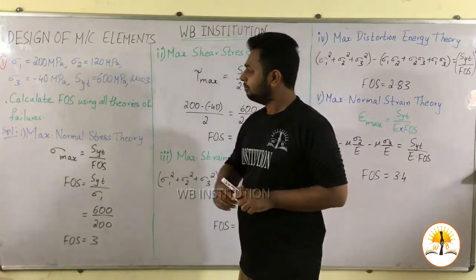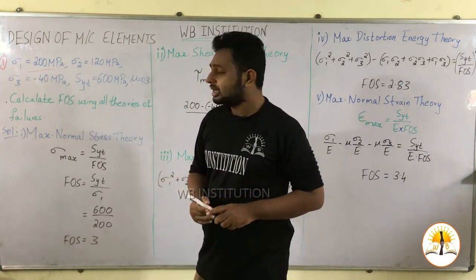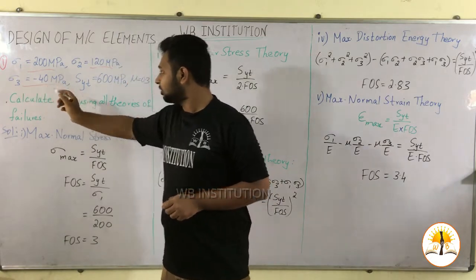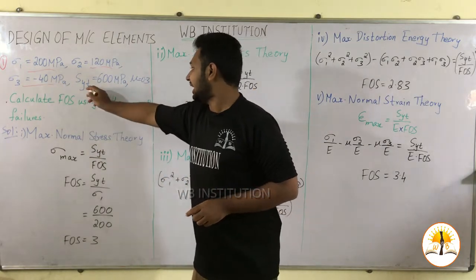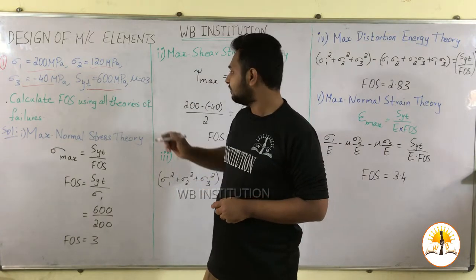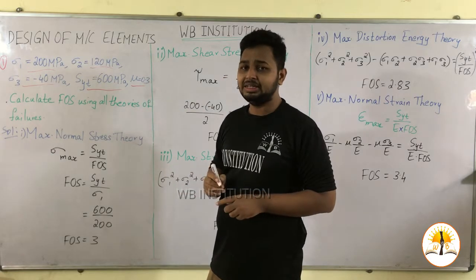Say in a problem they have given sigma 1 is equal to 200 megapascal, sigma 2 is equal to 120 megapascal, sigma 3 is equal to minus 40 megapascal, SYT, that is the yield strength in tension, that is 600 megapascal, and mu, which is Poisson's ratio, is 0.3.